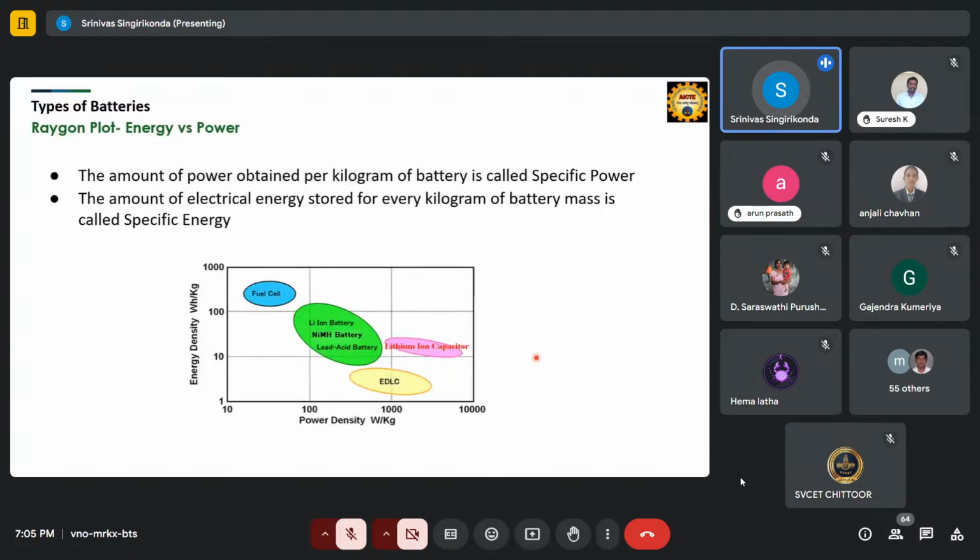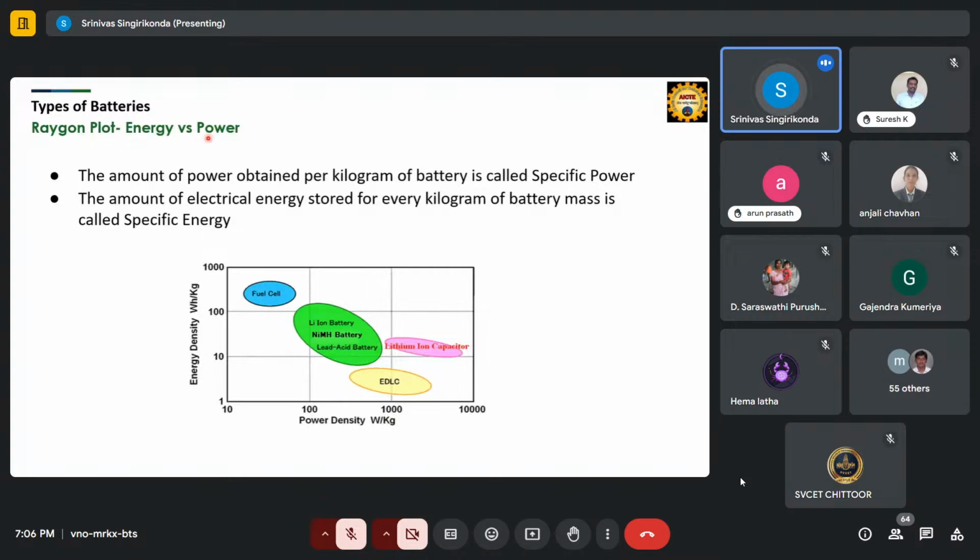Different types of rechargeable batteries, as I told you: we have fuel cell technology, lithium ion batteries, and lithium ion capacitor. This Ragone plot shows the energy versus power density. Why is this important? Because it tells how much energy and power there is.